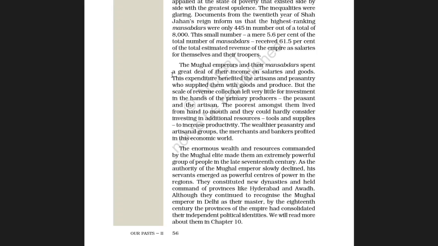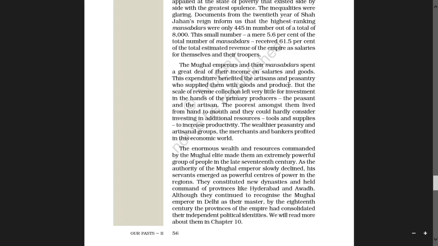This expenditure benefited the artisans and peasantry who supplied them with goods and produce. So this expenditure benefited those poor workers who supplied them with